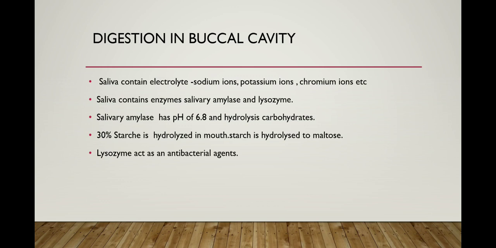I told you that in the mouth, carbohydrate is converted into starch and maltose. Maltose is a simpler form of carbohydrate, which tastes sweet.